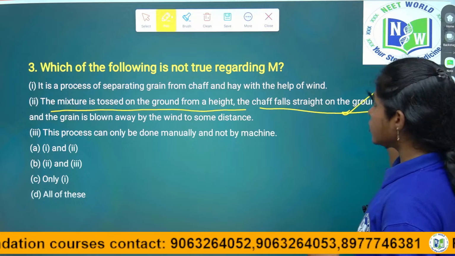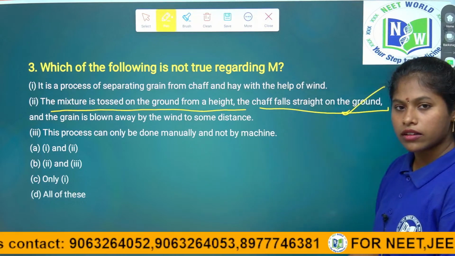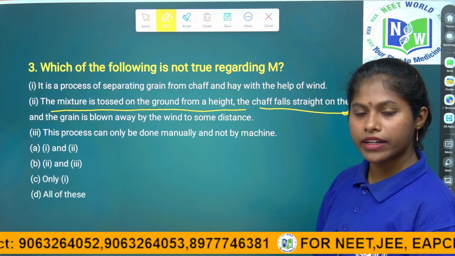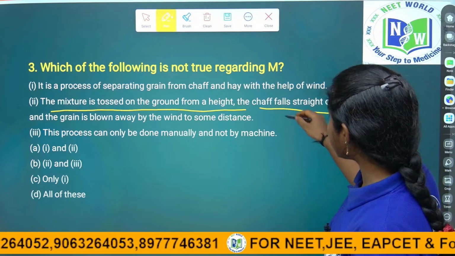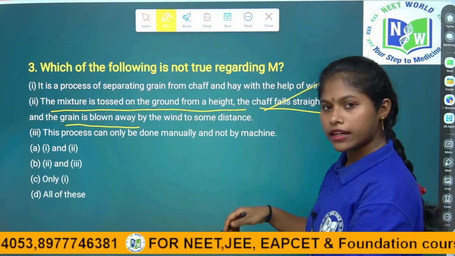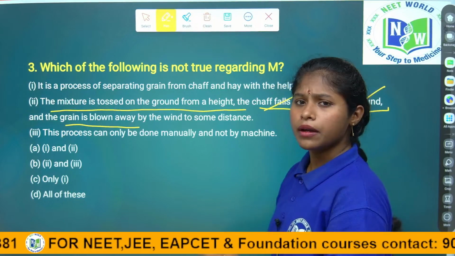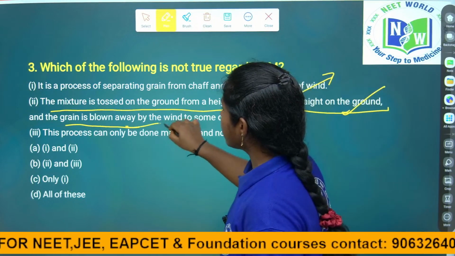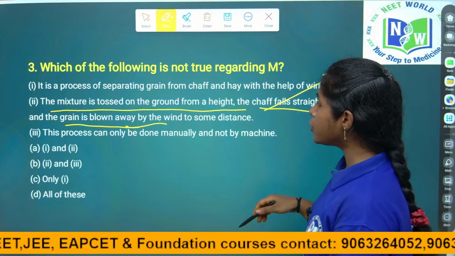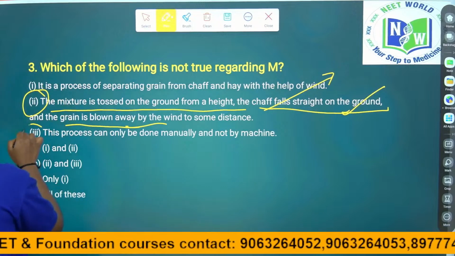So, chaff does not go vertically down, right? The grains will go vertically down and settle there, and the chaff blows away, but the grains do not blow away. Because of their heavier weight, they settle down on the ground due to gravity. So, children, this is the wrong answer. 2 and 3 are the wrong answers.